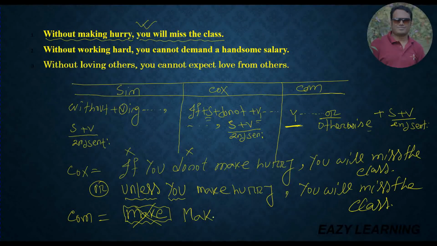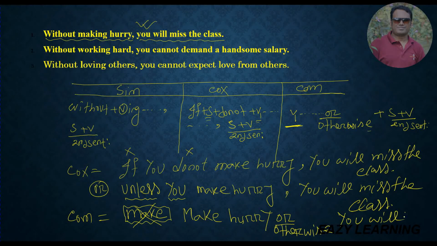Make hurry, or you have to use "or" (अथवा), "otherwise," because this is the symbol of a compound sentence. Make hurry or otherwise, second sentence, you will miss the class. You will miss the class.